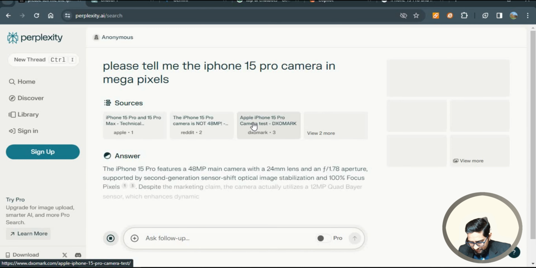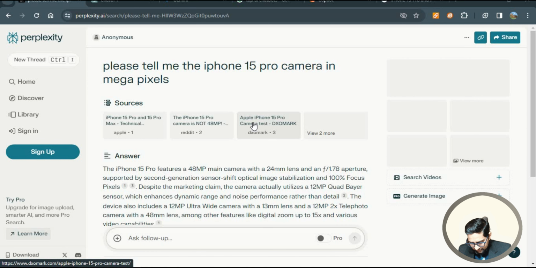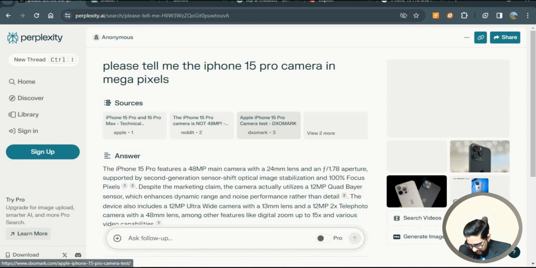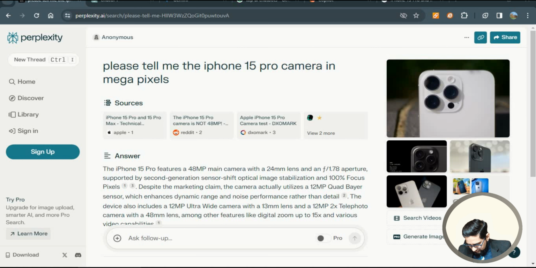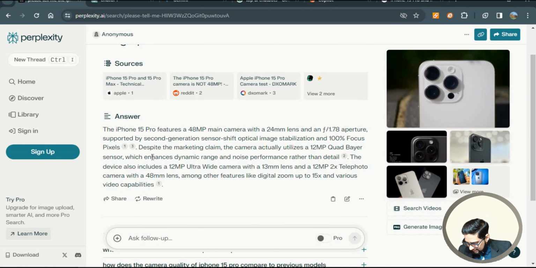So I'm going to ask Perplexity the same query. Let's see how much time it takes, how much information it generates, and how easy it is for me to understand. Alright, it says the iPhone 15 Pro features a 48 megapixel main camera with a 24mm lens and an aperture, and so on.